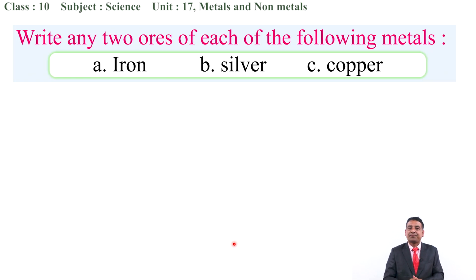Next question is, write any two ores of each of the following metals. You have to write any two of these. Iron, you have discussed hematite, magnetite, as well as siderite, iron pyrite, and so on. For silver also, we have discussed three different types of ores. Through argentite we can obtain what? Silver, as well as other silver ores, and so on. You can give any two specific ores that we have just discussed, and copper you can do yourself.